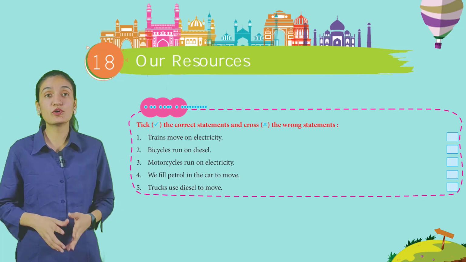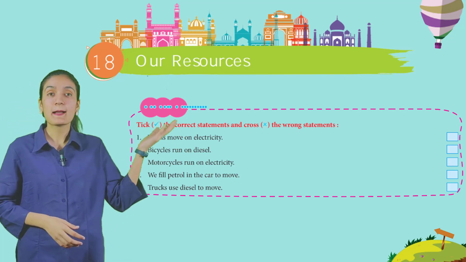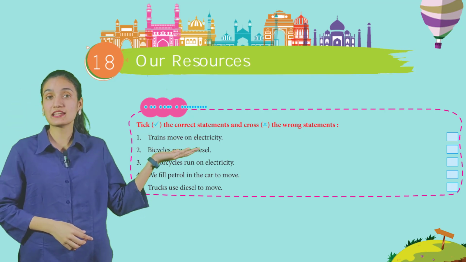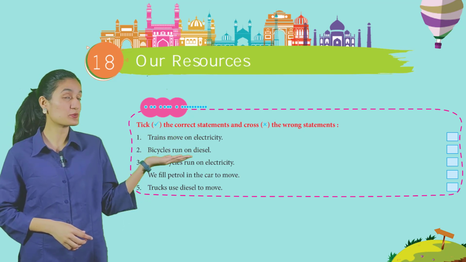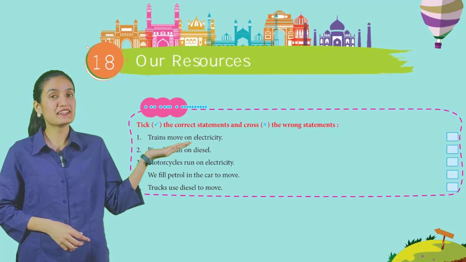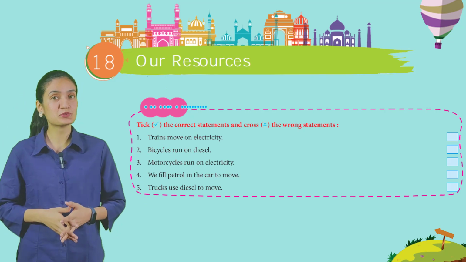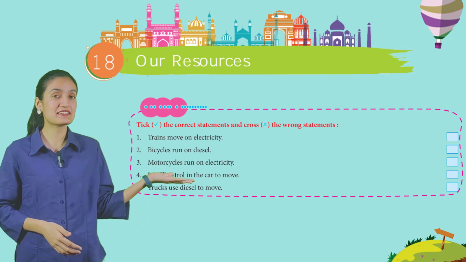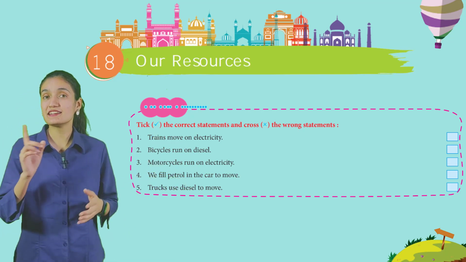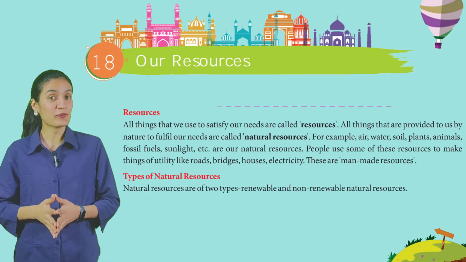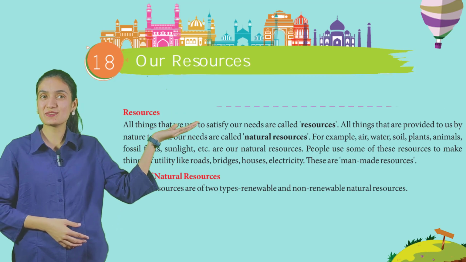First, trains move on electricity. Second, bicycle run on diesel. Third, motorcycle run on electricity. Fourth, we fill petrol in car to move. Fifth, truck use diesel to move. So kids, you have to read these statements carefully and tick on the correct one and cross on the wrong one. Now, the first topic is resources.